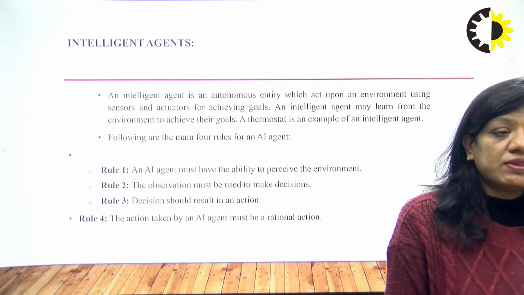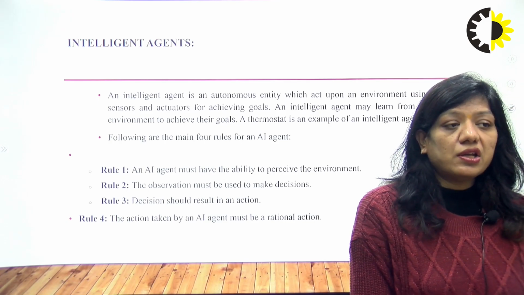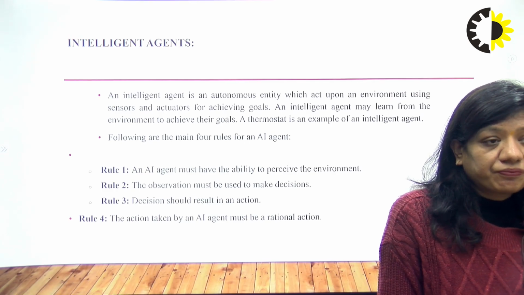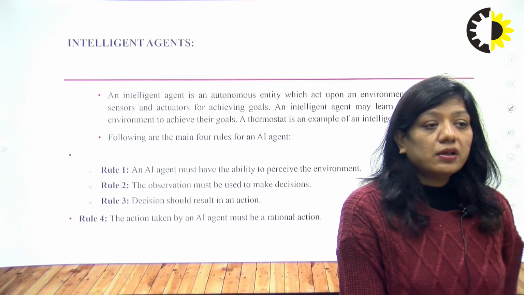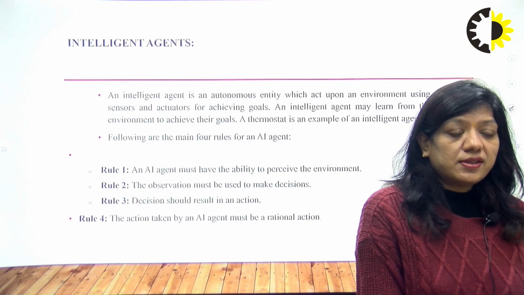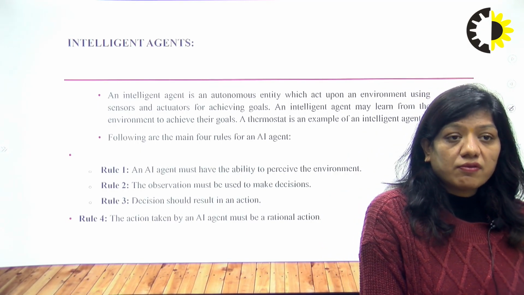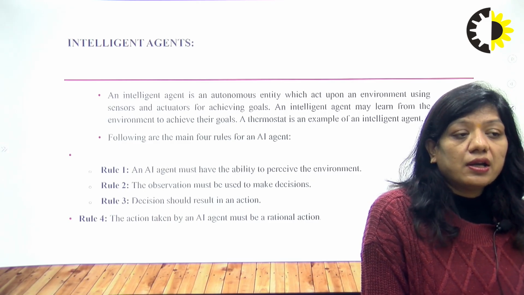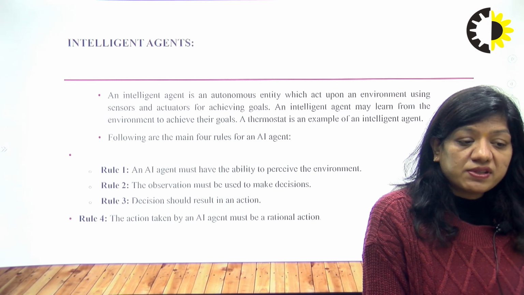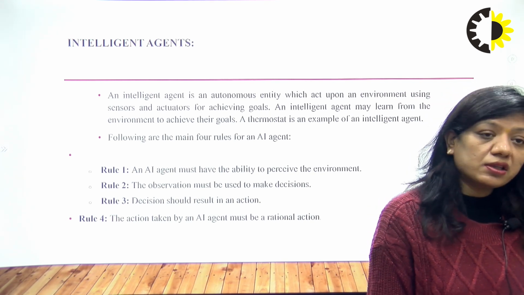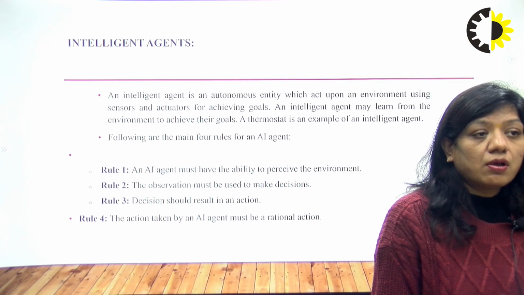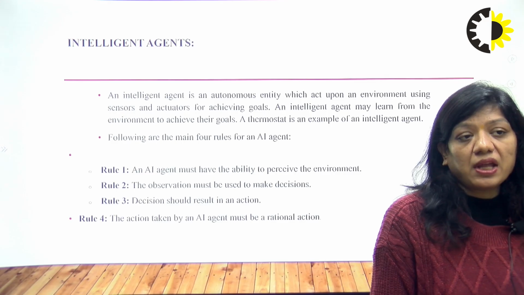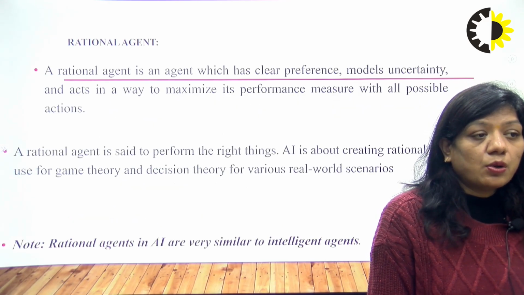We have basically four rules for an AI agent. Rule one: an AI agent must have the ability to perceive the environment. Rule two: the observation must be used to make decisions. Rule three: whatever decision we take should result in an action. And rule four: the action taken by an AI agent must be a rational action. These are the four rules which we follow when we make an AI agent. Now, a rational agent.